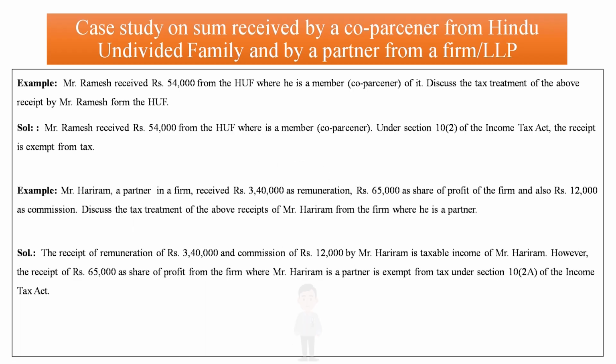Again, Mr. Horiram, a partner in a firm, received 3,40,000 as remuneration and 65,000 as share of profit from the firm, and also 12,000 as commission. Discuss the tax treatment of the above in the hands of Mr. Horiram, who is a partner of a firm. The receipt of remuneration of 3,40,000 and commission of 12,000 by Horiram is taxable income of Mr. Horiram because it is remuneration, not share of profit. However, the receipt of 65,000 as share of profit of Mr. Horiram from the firm is totally exempt from tax under section 10(2A).